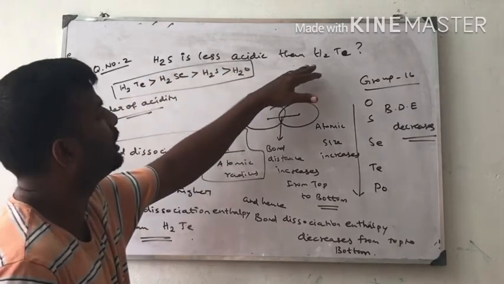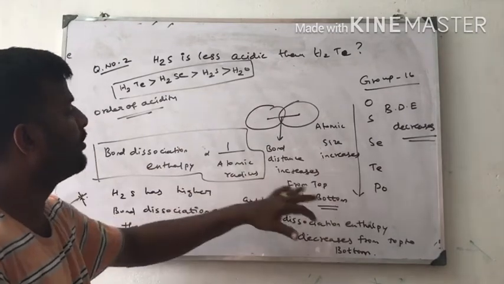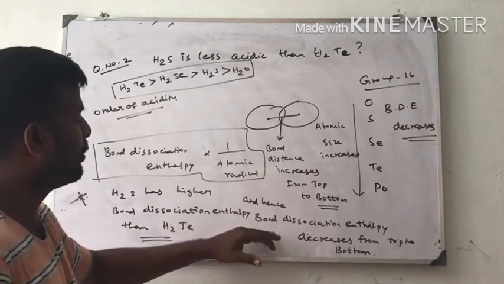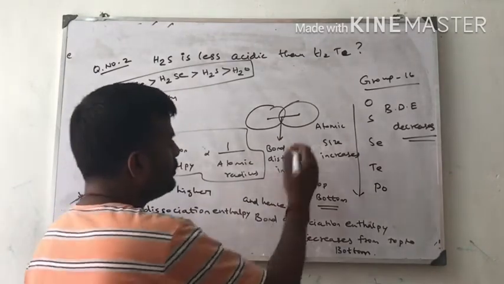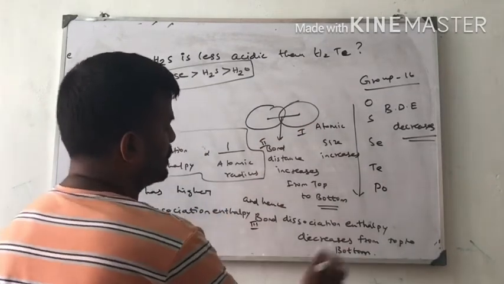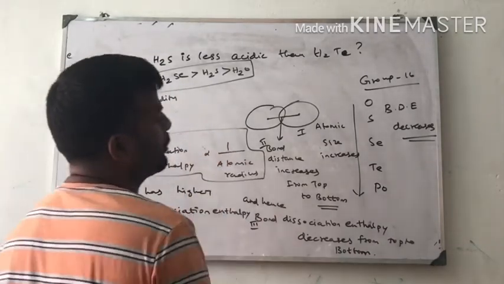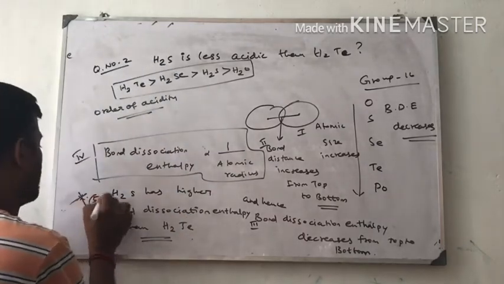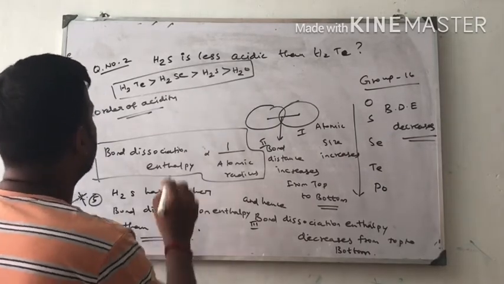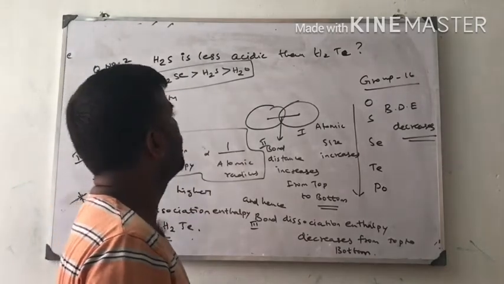H2S is less acidic than H2Te. You have to draw the diagram. When moving down the group, atomic size increases. If atomic size increases, the bond distance increases from top to bottom. If the bond distance increases, bond dissociation enthalpy decreases, because bond dissociation enthalpy is inversely proportional to atomic radius. And the fifth point is H2S has higher bond dissociation enthalpy than H2Te, and the order is the sixth point. So this is the correct answer for the second question.